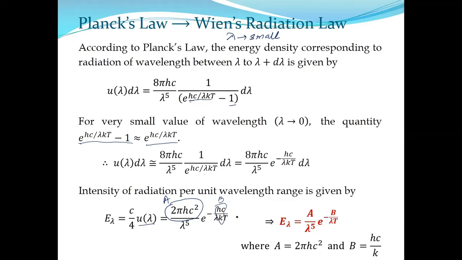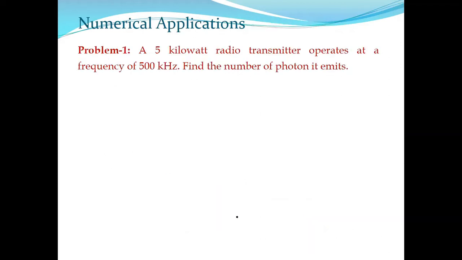So these are our analytical calculations. This covers all the analytical calculation in black body radiation. Now we'll try to apply them with the help of numerical problems. Let's do it. The first one says that a 5 kilowatt radio transmitter operates at a frequency of 500 kilohertz. Find the number of photons it emits per second.